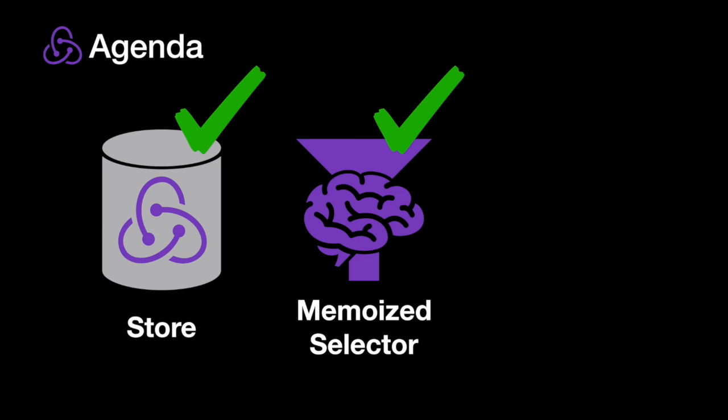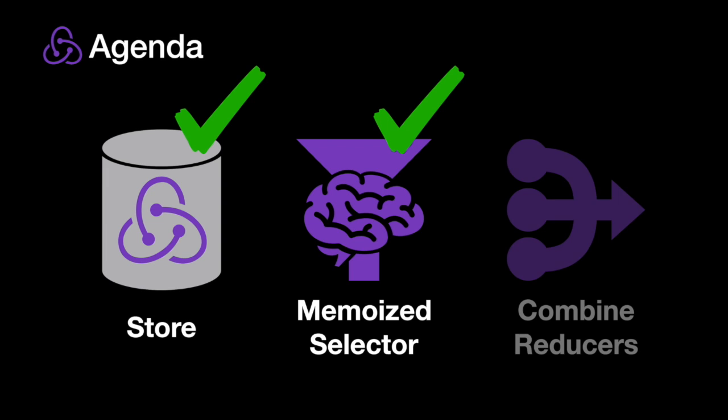So we've looked at store, we've looked at memoized selectors. The last thing I want to look at is combineReducers. So this is actually one that I used to trip up on all the time. Like in NgRx, I wrote all of these reducers, and I could never really understand how I get that into the forRoot in the store module, for those of you that are familiar with NgRx. But in general, this concept of how do I break up reducers and pass it in as one reducer function.